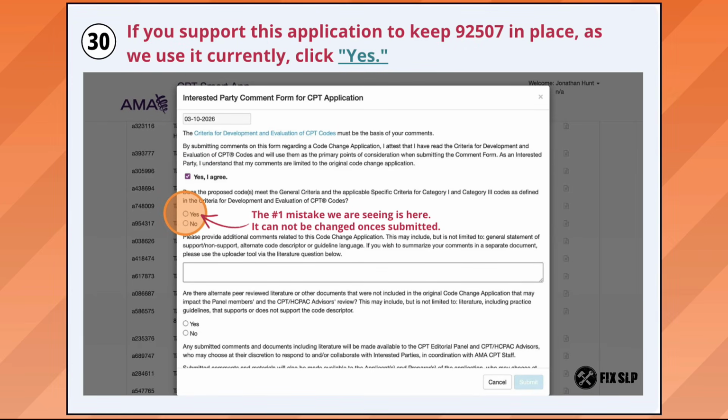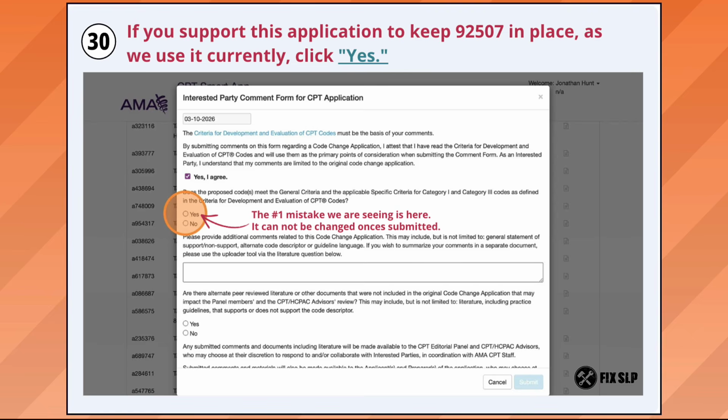This is the box where we are seeing the most mistakes occur. This is the yes/no box where people are becoming confused. If you support the application that you have downloaded and read, the purpose of which is to keep 92507 in place as we currently use it, to then push for revisions with all parties represented at the revision table, you will click yes.